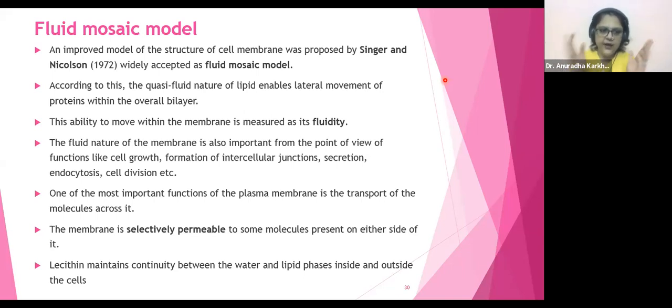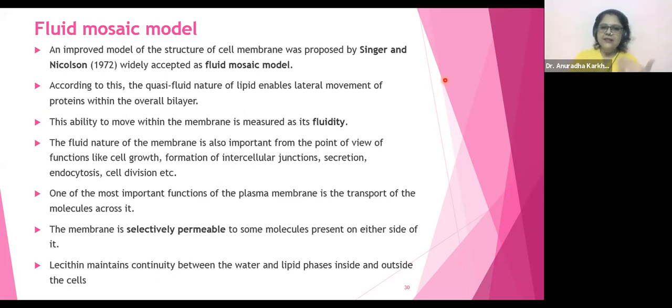One of the most important functions of the plasma membrane is the transport of molecules across it. So this is the plasma membrane of our cell, and the main function is transport of molecules, which is why we said it is selectively permeable. The membrane is selectively permeable to some molecules present on either side of it.